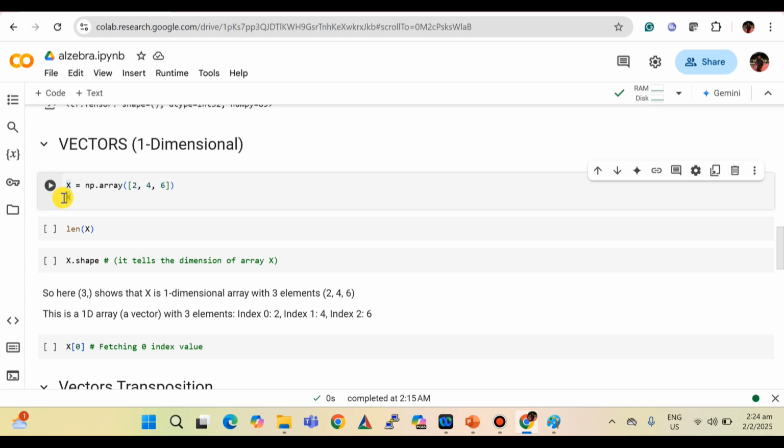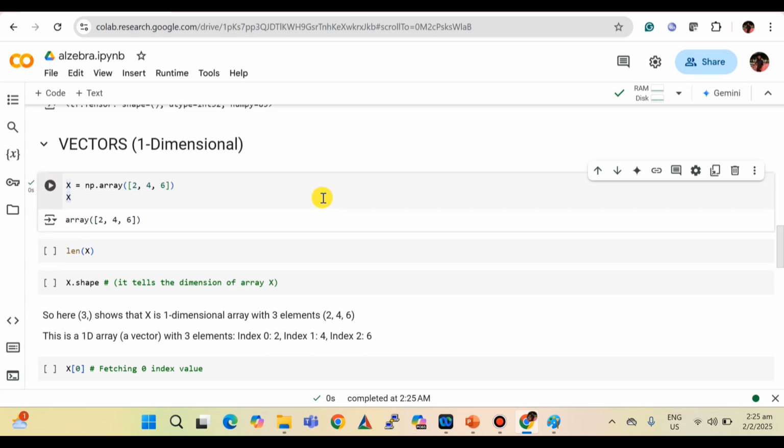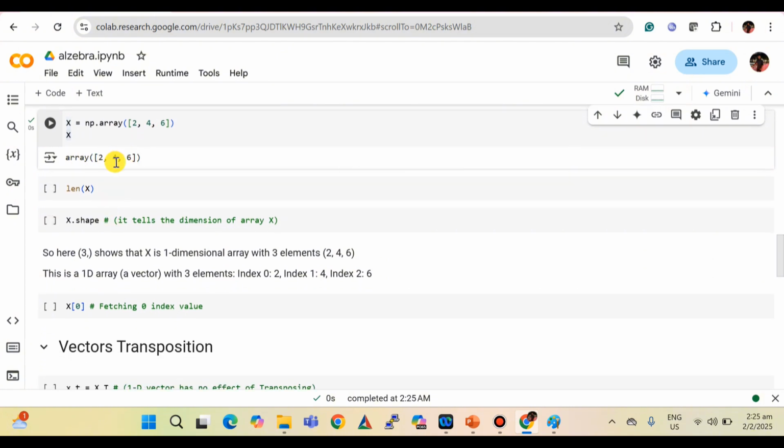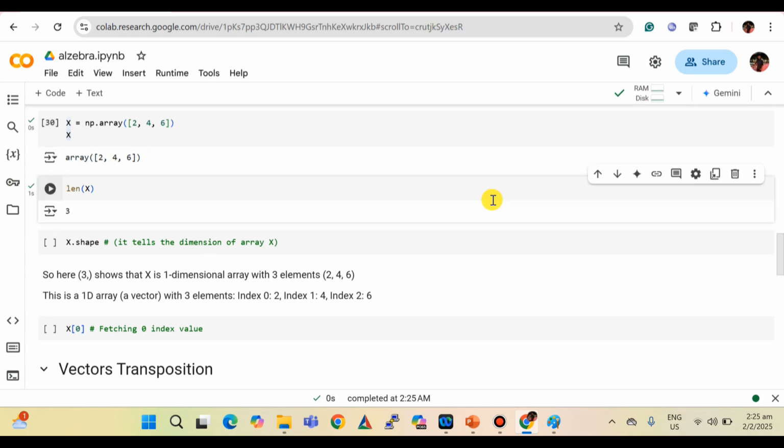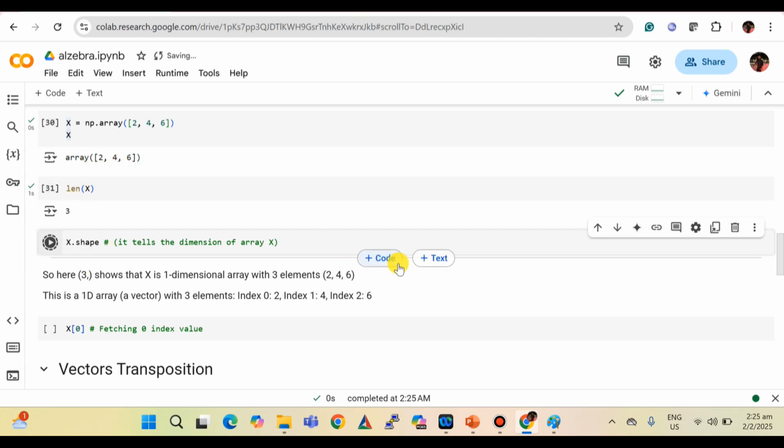So we are calculating the length here, and it is 3. It means this vector X array has 3 elements. And here we can define the shape.